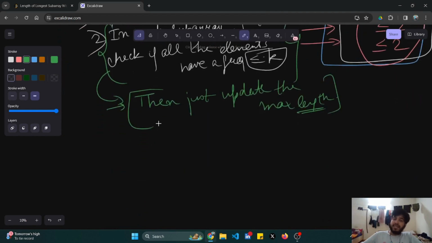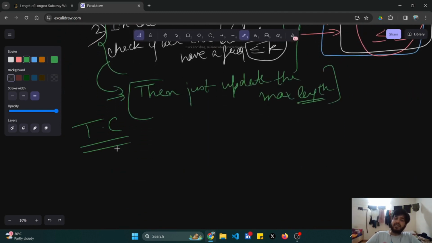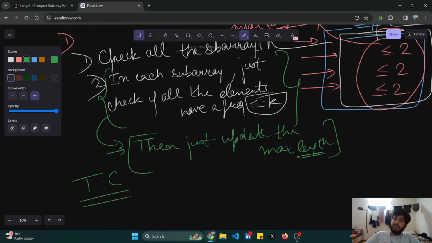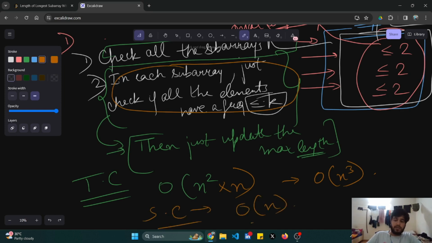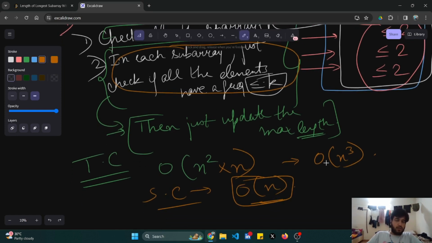But it will have a time complexity. If I try to analyze the time complexity, I'll have to check for all the subarrays. So generating the subarrays would itself take O of n square, and checking whether the frequency is less than or equal to k would take another n. So it will be O of n cube. And the space complexity would be O of n, because we are using an auxiliary map.